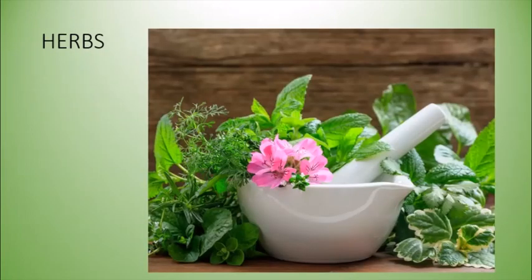Next are the herbs, for example, tulsi plant or oregano plant. If you have seen a tulsi or an oregano plant, you will see that they grow almost from 1 to 1.5 meters tall, and their stem is green and quite flexible. Also, they may live for a few months or up to 2 years. So this is their lifespan.